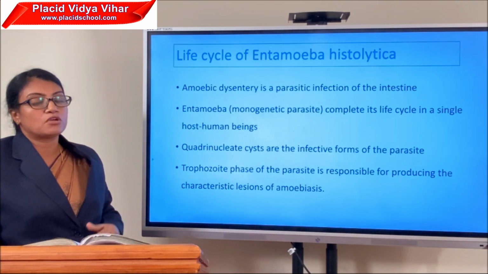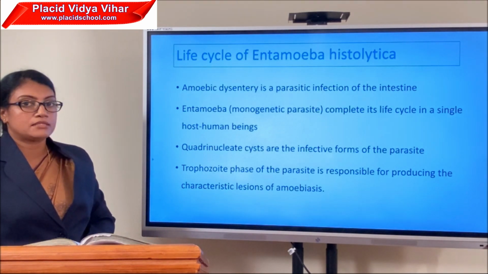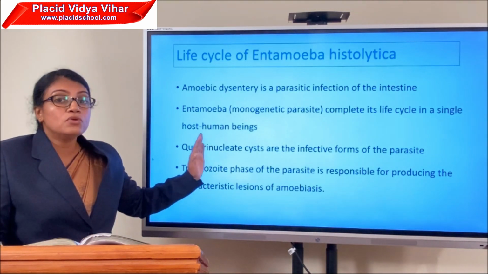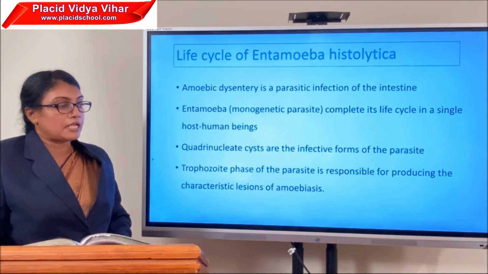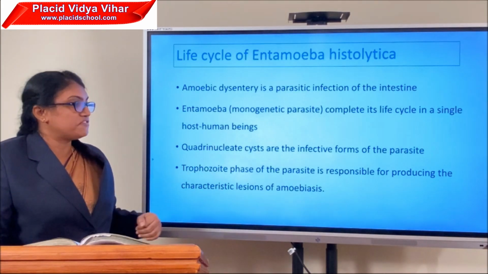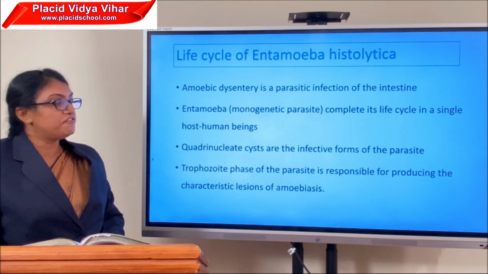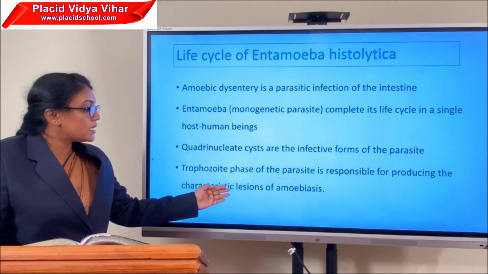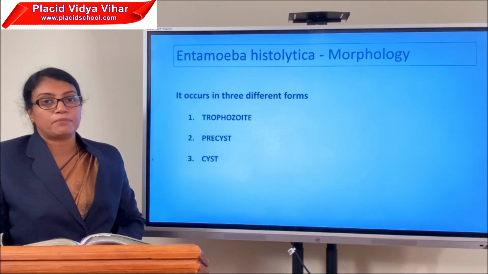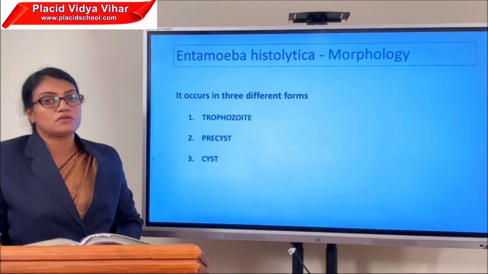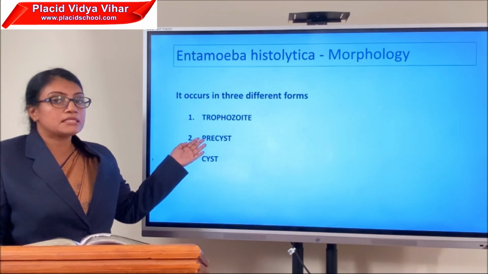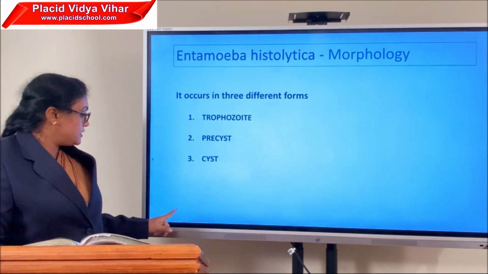Different infectious or morphological forms of the parasite include the quadrinucleate cyst. These are the most infectious forms of the parasite. Another morphological form is the trophozoite phase of the parasite. It is responsible for producing the characteristic lesions of amoebiasis. There are three different forms of Entamoeba: the trophozoite stage, the pre-cystic stage and the cystic stage.